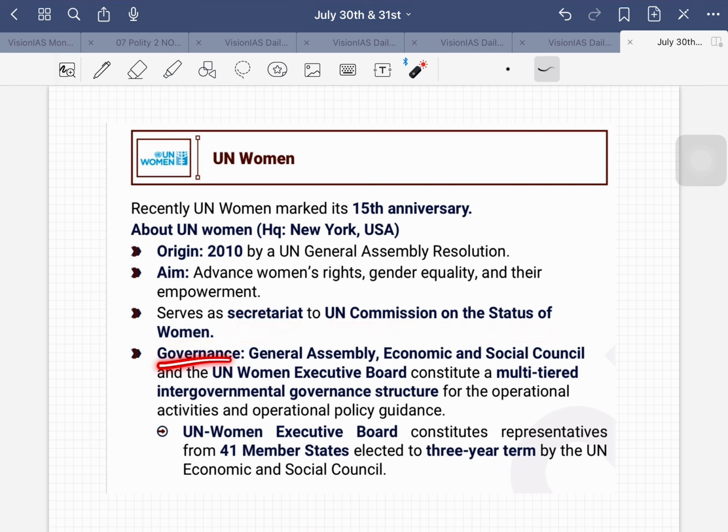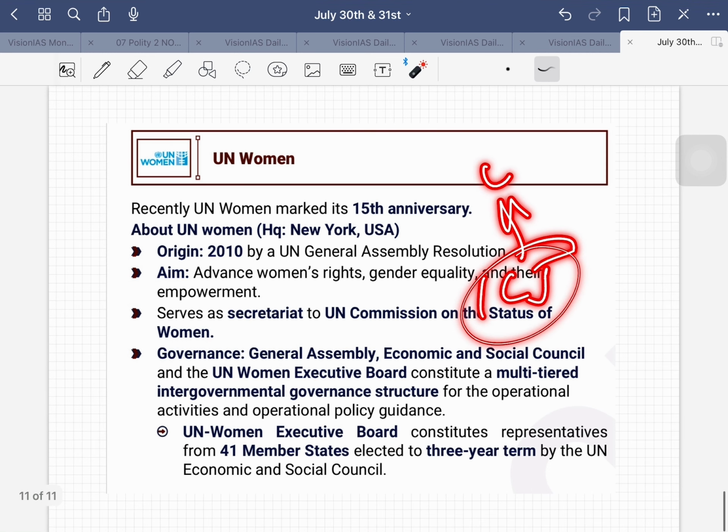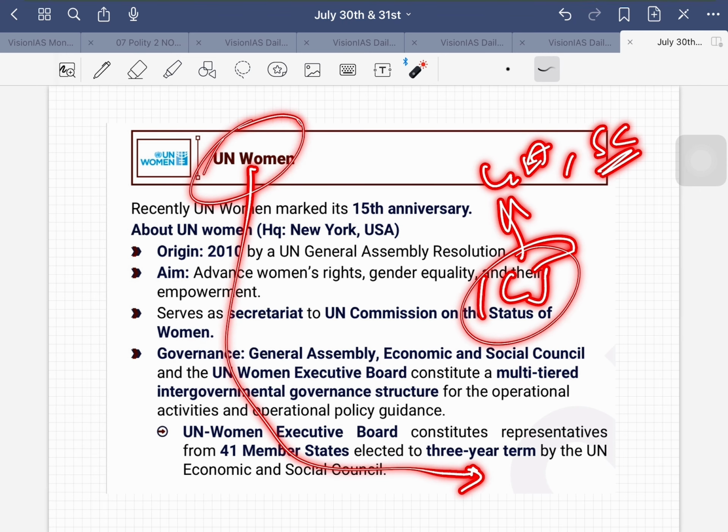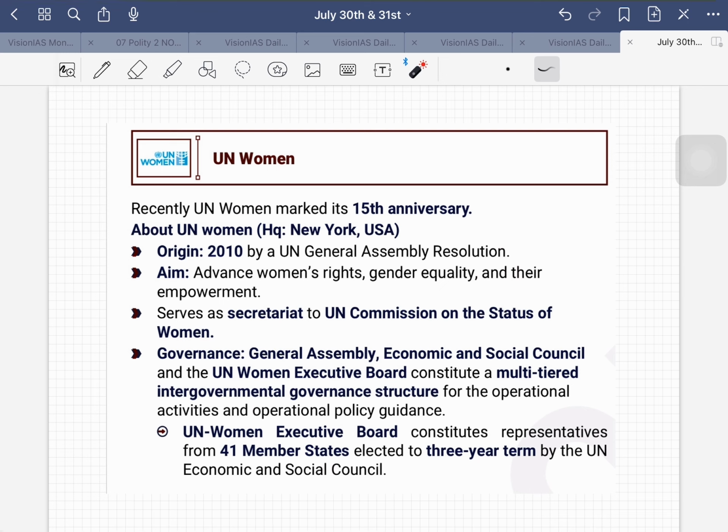What is the governance structure here? General Assembly will be there, ECOSOC will be there, and UN Women Executive Board. All three will be together and will be taking care of the governance of this UN Women. UN Women Executive Board constitutes representatives from 41 member states elected to a 3-year term by UN ECOSOC. Okay, International Court of Justice is elected by General Assembly as well as Security Council. But this UN Women, that is done by UN ECOSOC. Please remember ECOSOC. All these 5 are the principal organs of UN.